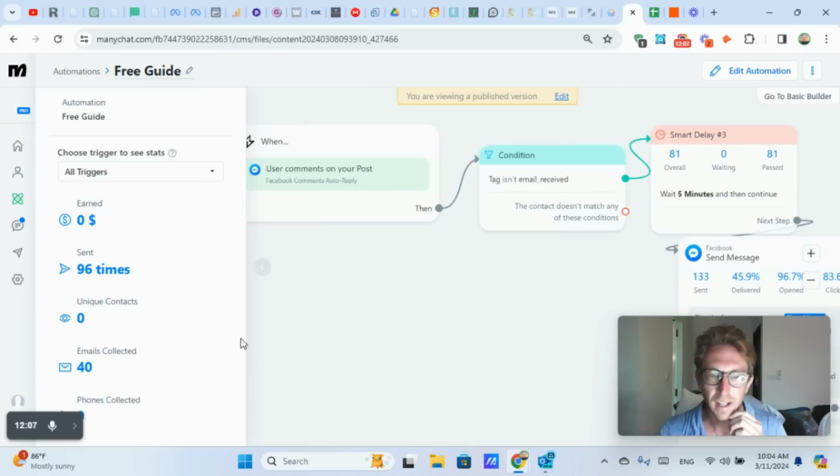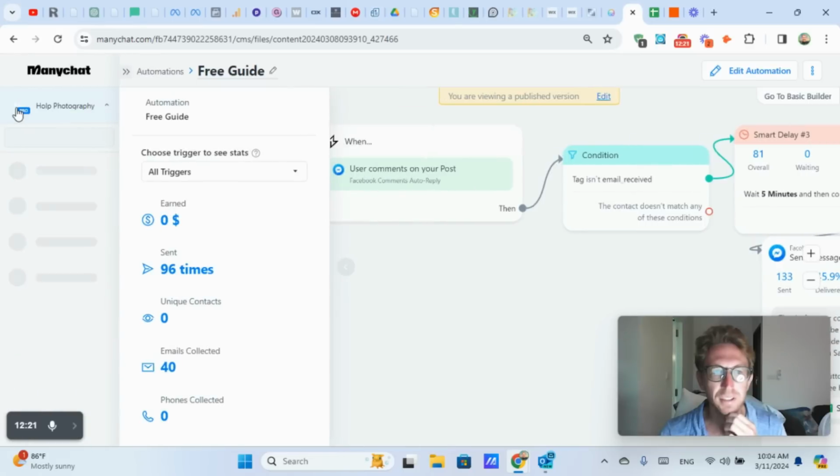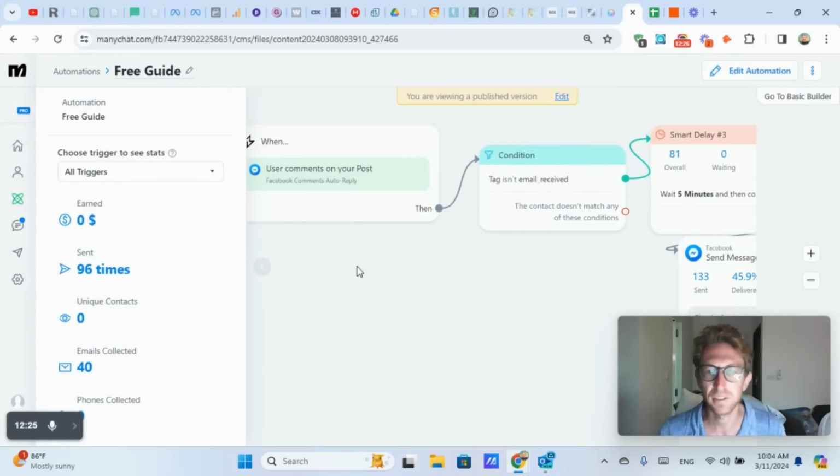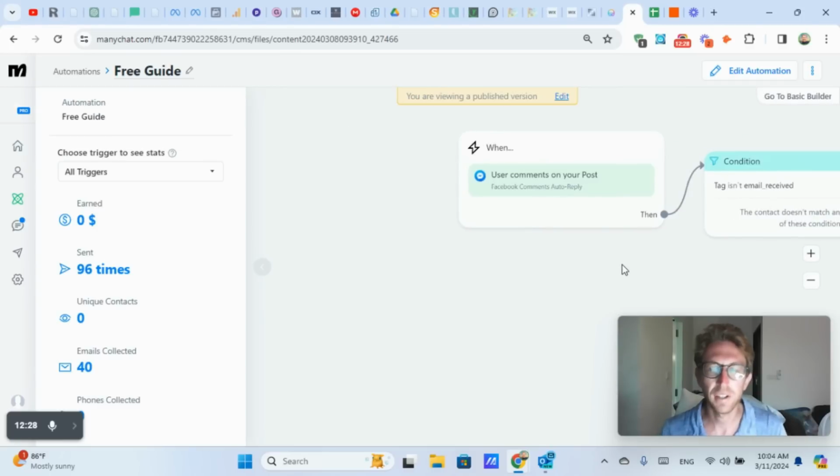I would say this is something I've been putting off for a very long time. I have used ManyChat previously, but then I just kind of put it by the wayside and decided not to upgrade to the Pro plan. But now I have the Pro plan, which is only $15 to $25 per month, and it allows you to set up all of these automations. You can do it on Facebook, Instagram, WhatsApp, I think TikTok possibly as well. So very, very powerful.